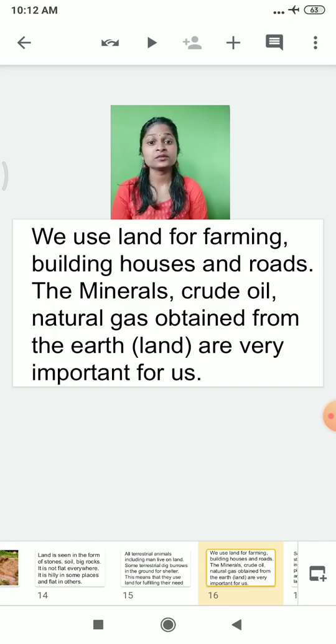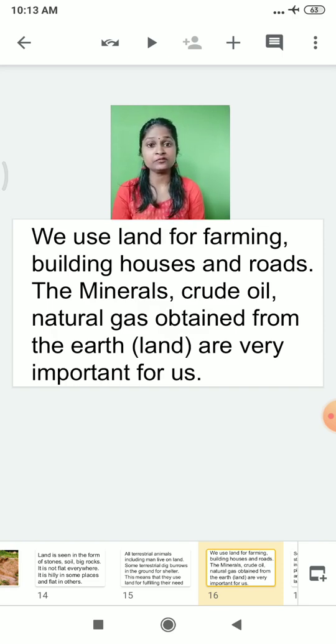We all know that we use land for farming, for building houses, and for construction of roads. And most importantly, the minerals, the crude oil, and the natural gases obtained from the earth are very important to us. Now what is the meaning of minerals, crude oil, and natural gases?